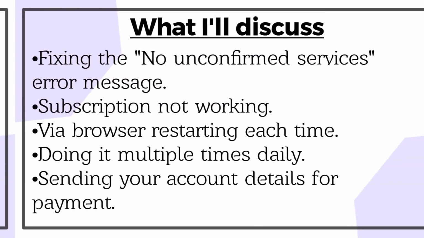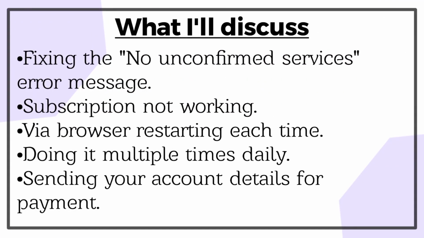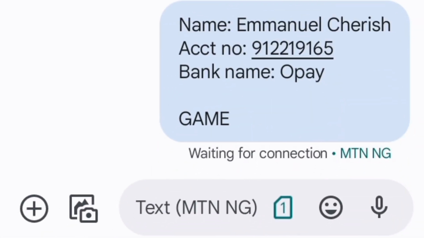I'm going on to the last one, which is sending your account details for payment. If you want to send your account details for payment, you have to send it in this format. And once you reply in this format, you're definitely going to get a message from them within 72 hours. You're going to get a credit alert within 72 hours directly to the bank you sent. And that's pretty much it.